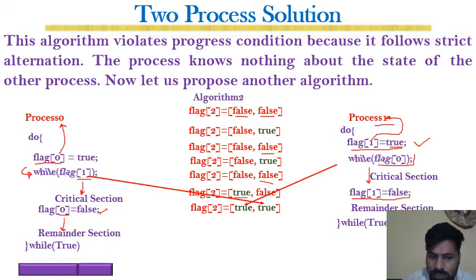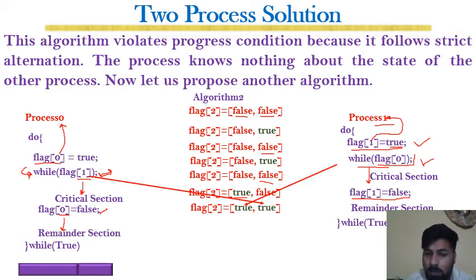Now you can see that both processes are in infinite loops, waiting, pretending that the other process is in the critical section. Process 0 waits here because it expects that process 1 is in the critical section, while process 1 waits here and expects that process 0 is in the critical section, although neither of them is.